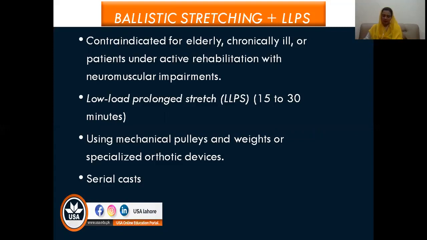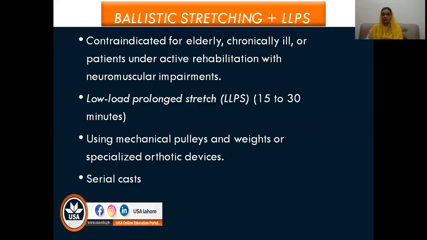So next we have ballistic stretching. As you all must be well aware, ballistic stretching is a quick and high force stretching that is mostly observed in athletes, but it is contraindicated in the elderly and weak, and especially neurological patients, who do have muscle weakness and are not that energetic. So ballistic stretching is overall contraindicated for such patients.